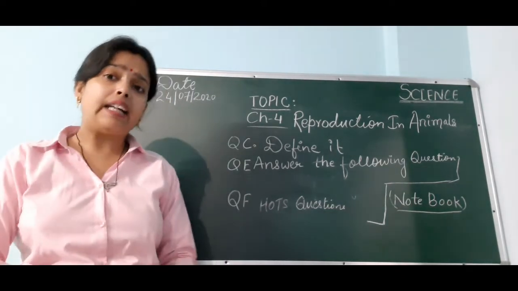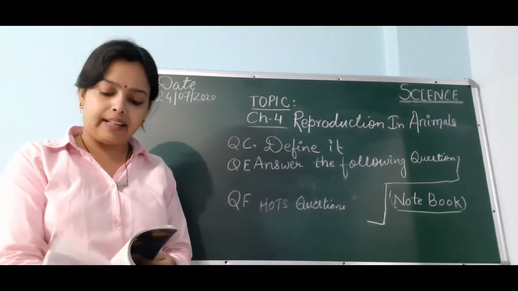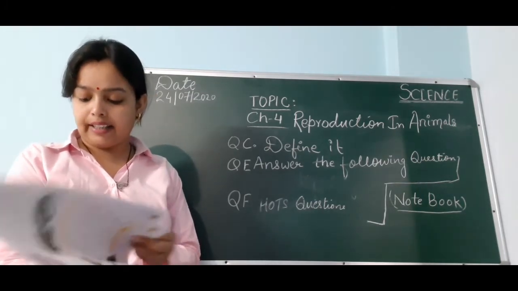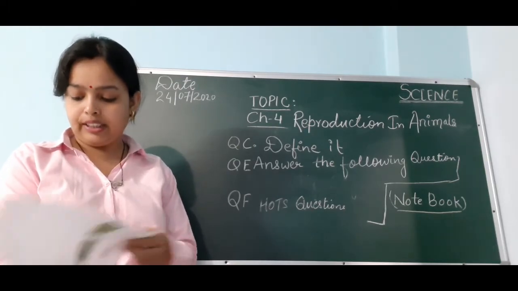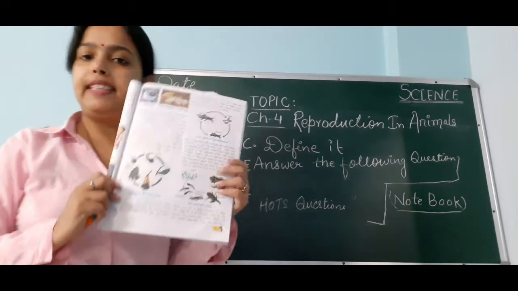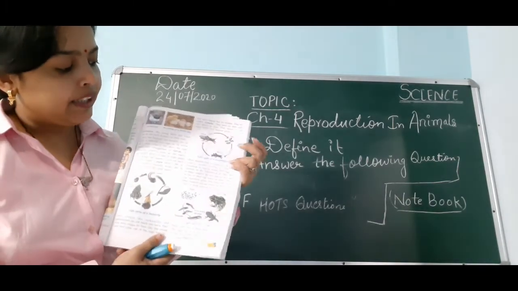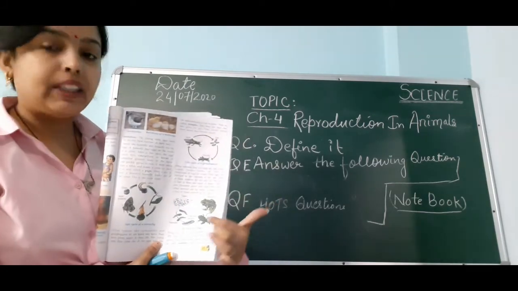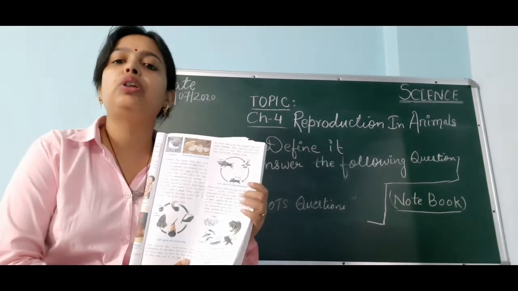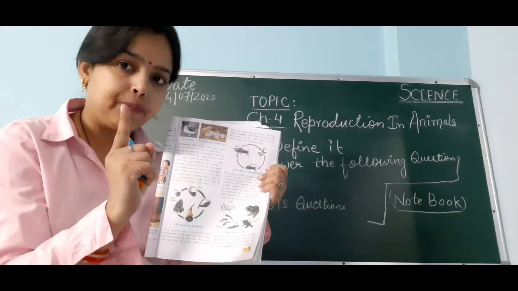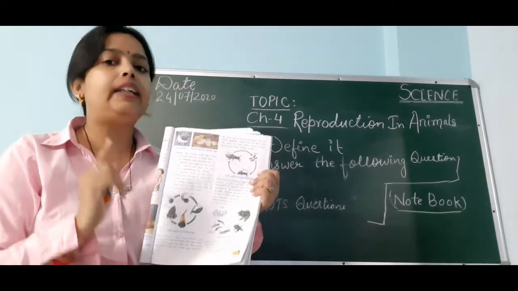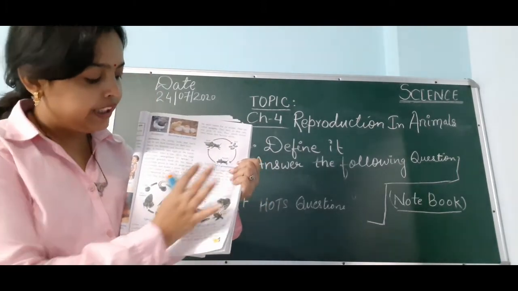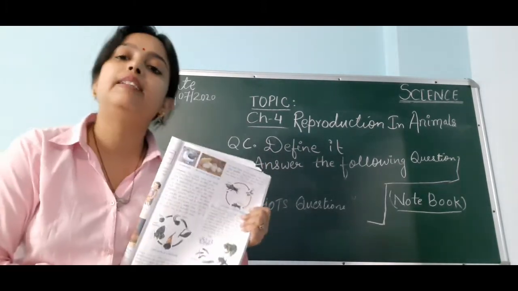And there is a homework that I have given, that you have to draw the diagram on page number 37. You have seen that there are 3 life cycles: life cycle of grasshopper, life cycle of butterfly, life cycle of frog. So students, you can draw any one. I am repeating that you will draw any one diagram, neat and clear, and color it with pencil color.